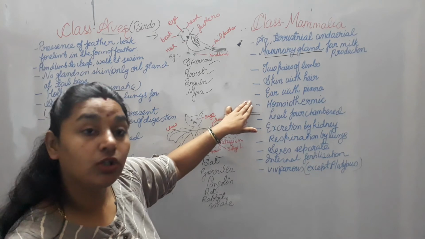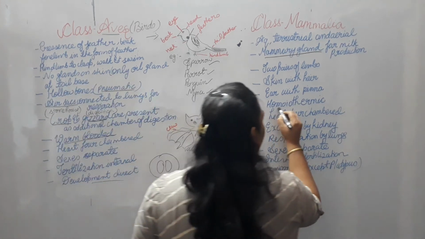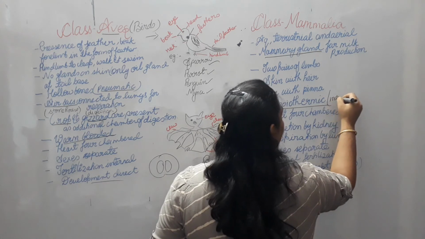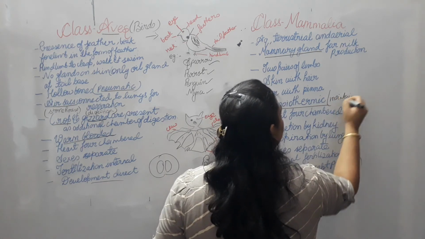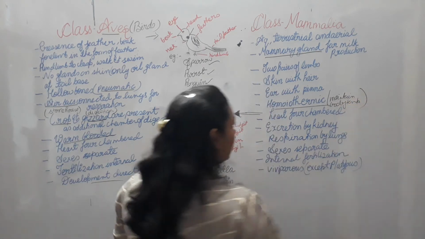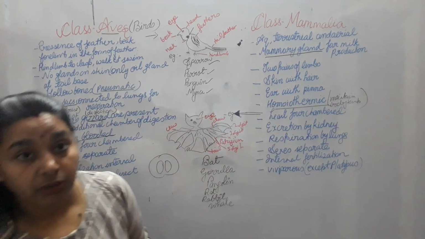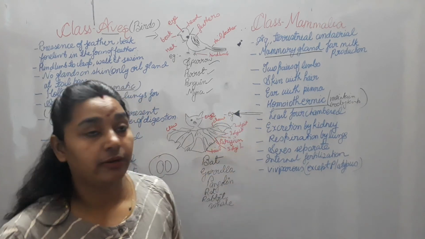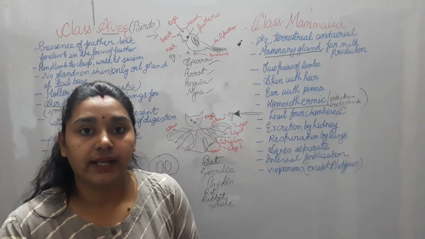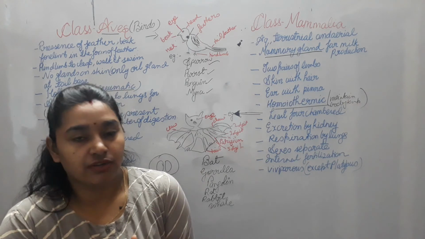They are homeothermic. Homeothermic means those who can maintain body temperature. For example, we human beings are homeothermic because when it is very cold outside, during winters we start shivering.